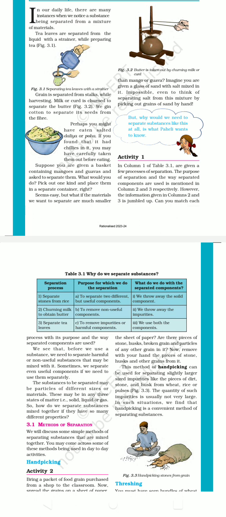So guys, the answer of question number 1 is C, to remove impurities or harmful components. But what do we do with the separated components? We throw away the solid component, we throw away the impurities, we use both the components. So the answer is I, we throw away the solid component.